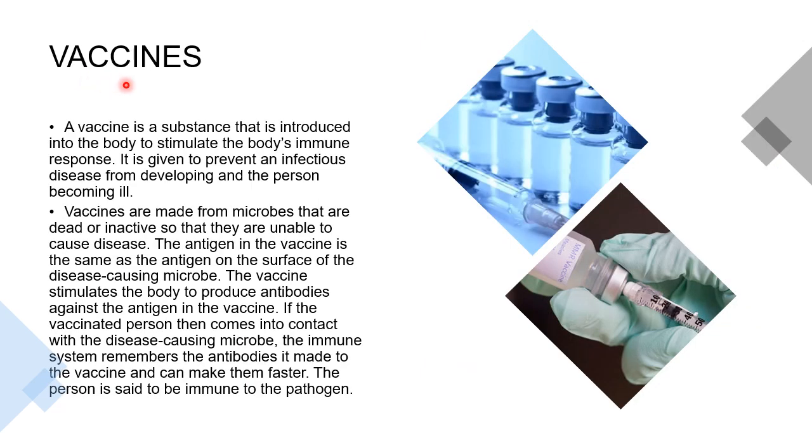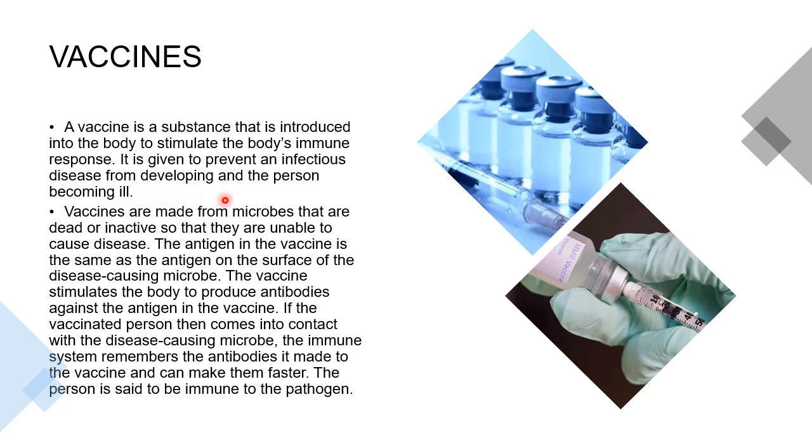Now, the next use of microorganisms is in the production of vaccines. What is a vaccine? A vaccine is a substance that is introduced into the body to stimulate the body's immune response. It is given to prevent an infectious disease from developing and the person becoming ill. It means that before the person gets infected by any microbe, a vaccine is given beforehand, so that the person can fight against that disease.